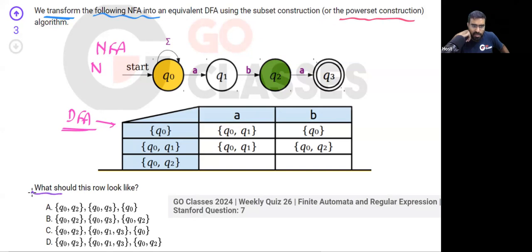The question is asking, what should this row look like? Yes or no? What will this row look like? This third row, what will it look like?